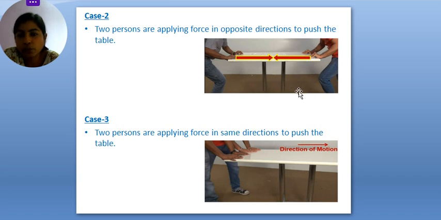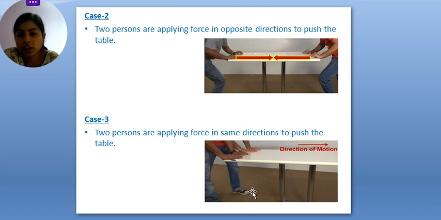Okay, these two men are applying force in opposite directions to pull and push this table. So what will happen? In this case, the force is equal and opposite, so the net force will be 0. And if the net force is 0, then there will be no change in position. It will stay at its original position, right?